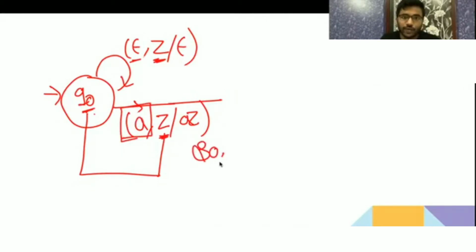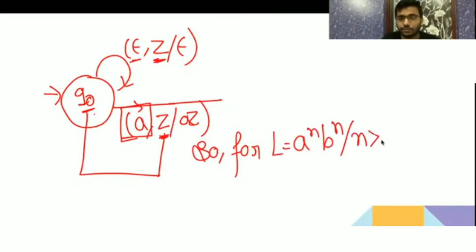So for a to the power n b to the power n, n greater than or equal to 0, even then you will not be able to give it.